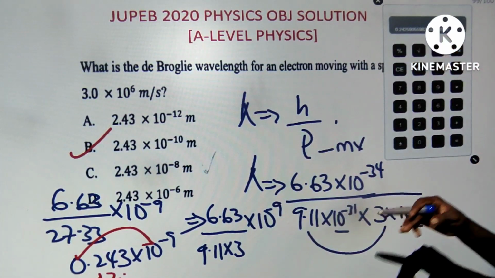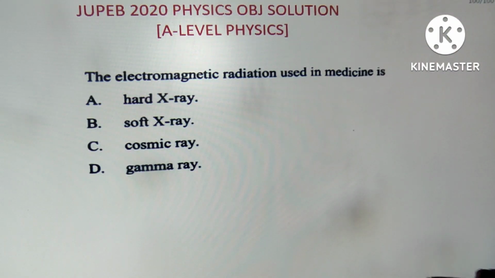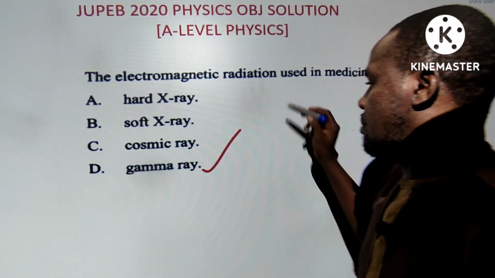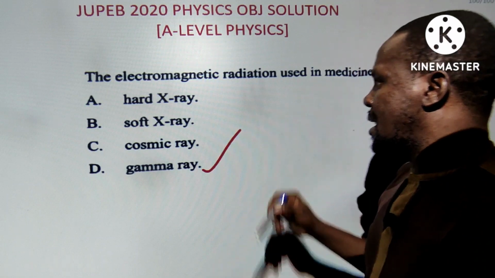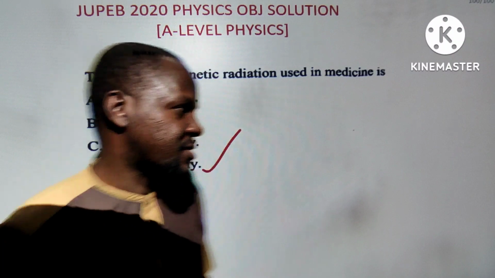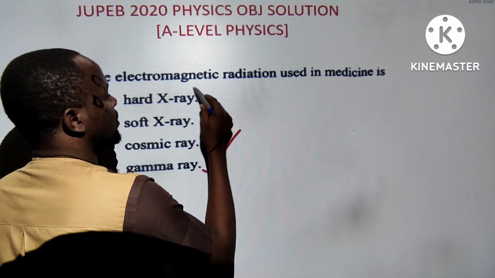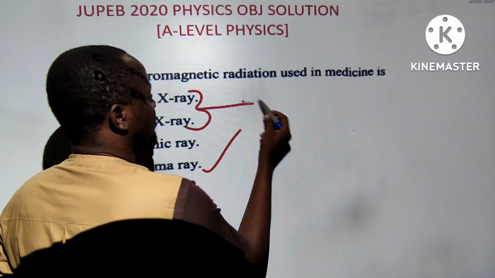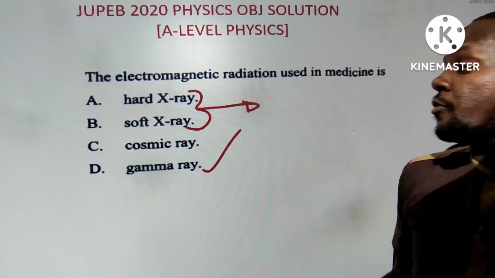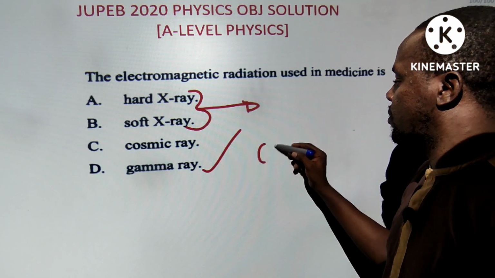No time to be dressed in anything. Next one. The last question for you now: the electromagnetic radiation used in medicine is gamma ray, treatment of cancer. But let's take it very well. This is a very simple question, but can also be funny. X-ray can be used in tracing of bone and broken bones, but it's not used in treatment. So be careful about that. Some of you might be thinking that. So gamma ray is generally used for treatment of cancer.